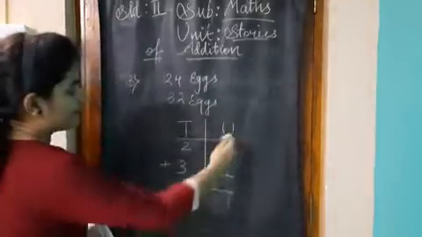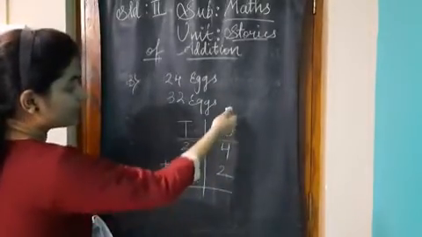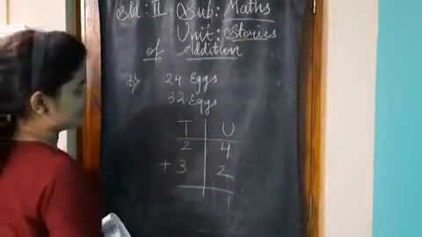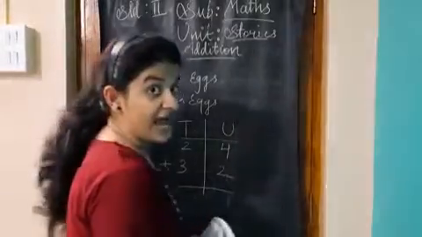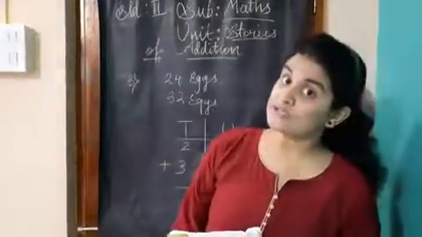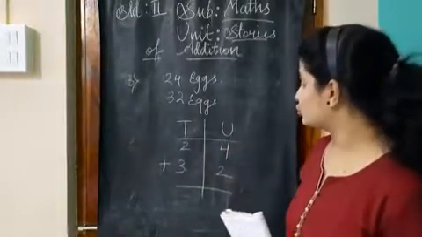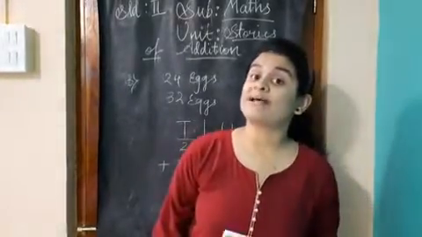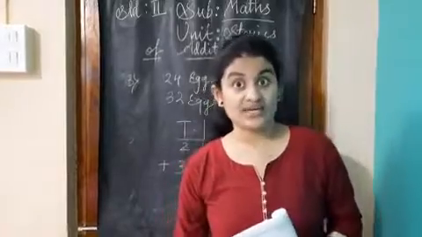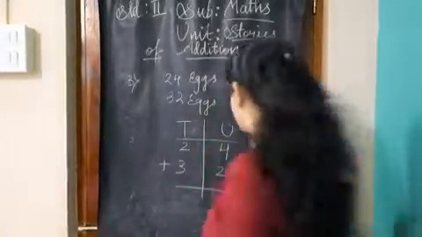Right? I have placed the numbers below the units and tens place. So now we will add from the units place, that is 4 plus 2. What is 4 plus 2? 4 plus 2 is 7.